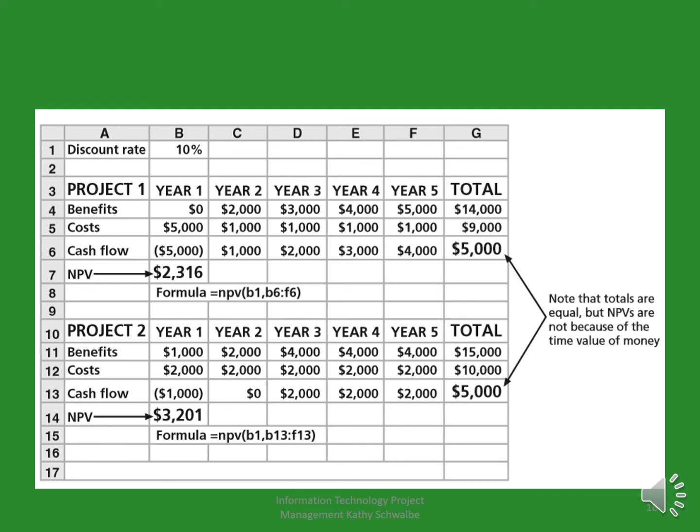Note that totals are equal, but net present values are not because of the time value of money. Here you can see project 2 net present value is $3,201. Okay, so can you guess which project is good according to these two scenarios?